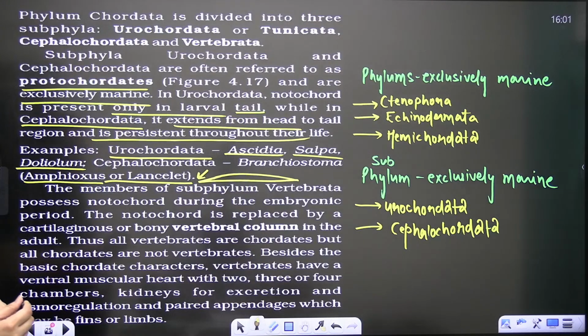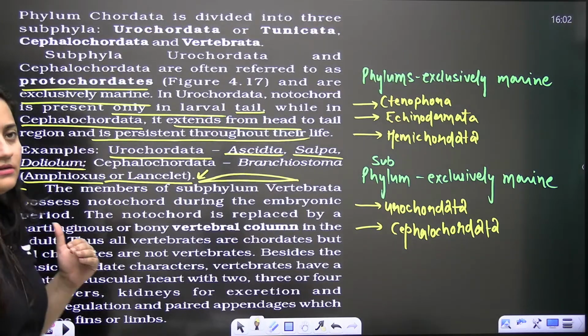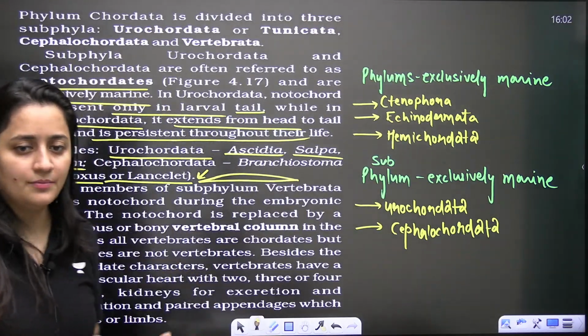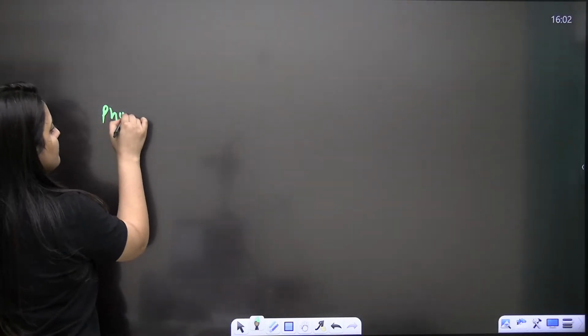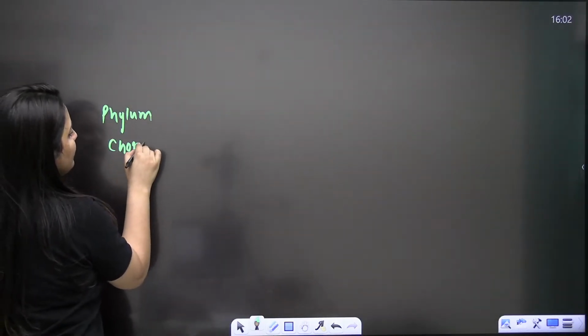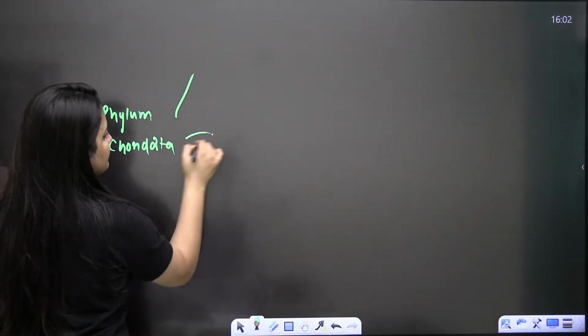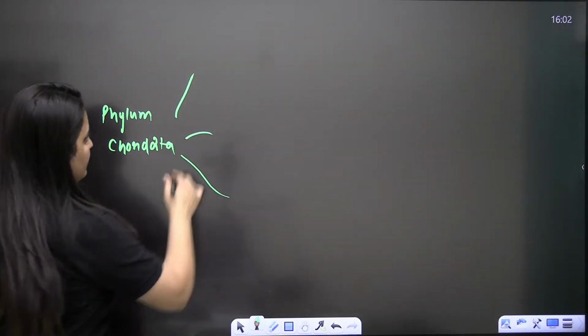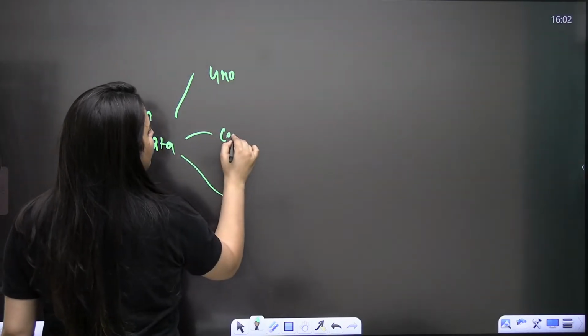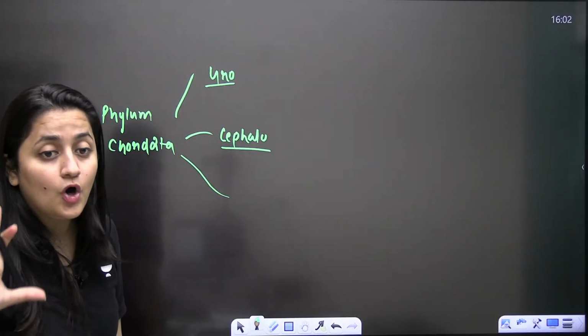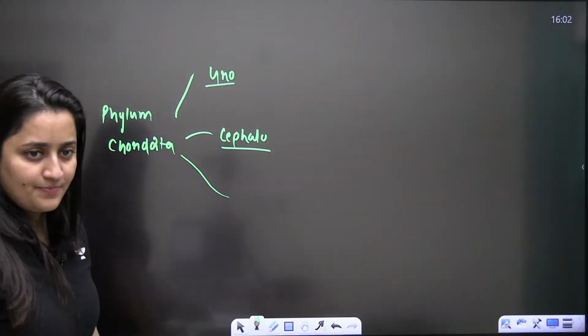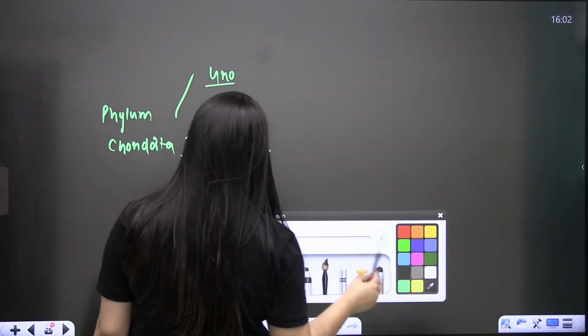Done, bache? Clear? Okay. If you have solved the previous year papers, you know that statement-based questions and assertion and reason kind of questions used to come. Now see, in the phylum Chordata, ultimately notochord should be there, or those 4 basic characters should be there. In Urochordata and Cephalochordata, notochord is present, but vertebral column is not present.